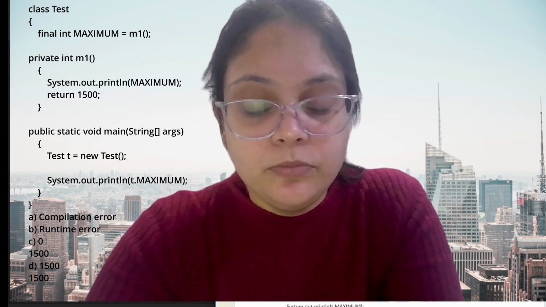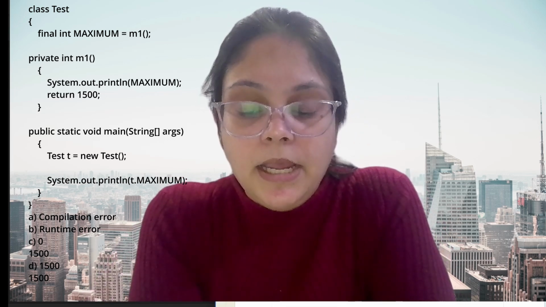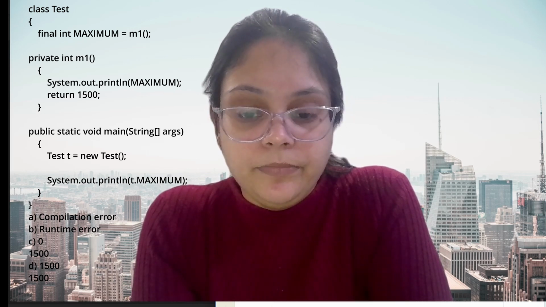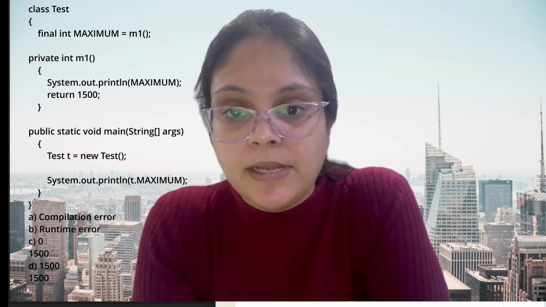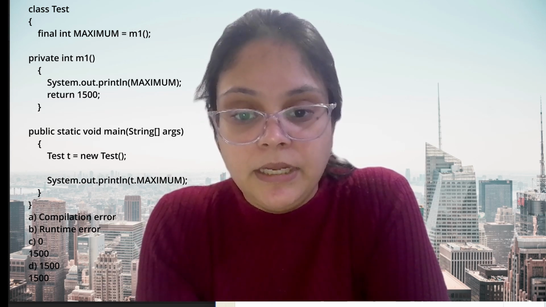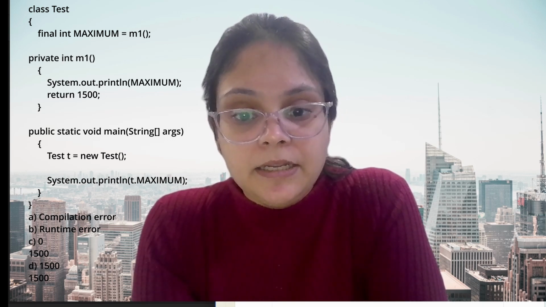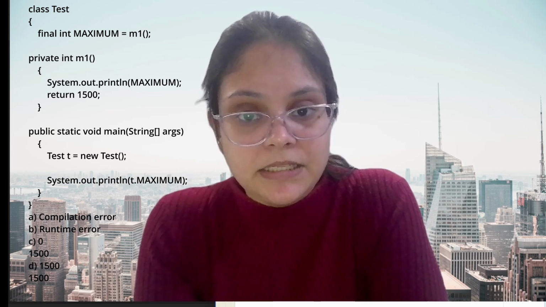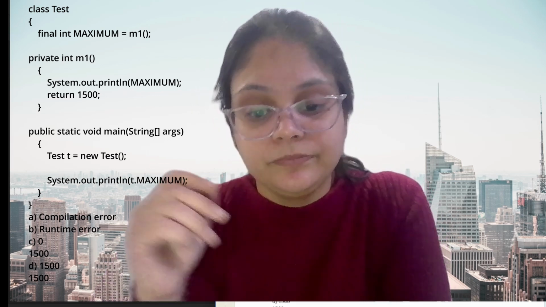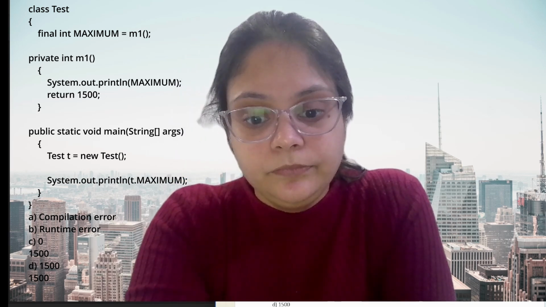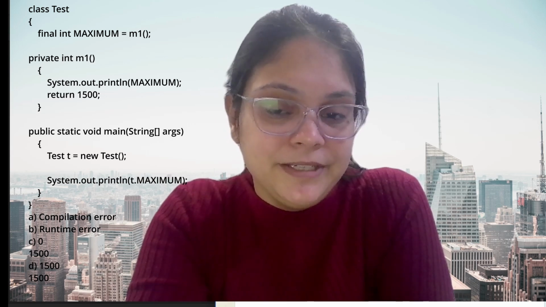Now guys, what will be the output? Here I am having the final modifier, maximum. I am calling the m1 method. Here m1 is printing the maximum value and it will be returning 1500, which will be set to maximum. And here in your main, again it is going to print t.maximum with the help of the object of the class Test. So the output is going to be compilation error, runtime error, 0, 1500 or 1500, 1500.